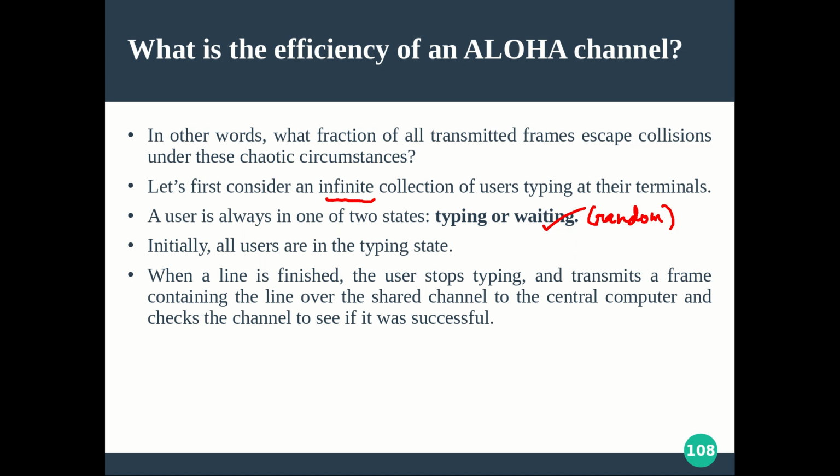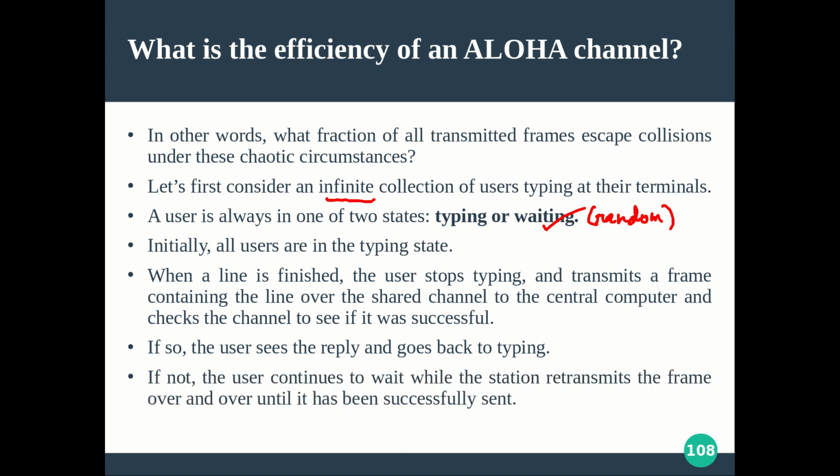How can it check? Whenever the central server gets the data, it will broadcast it. Once the broadcast message comes back, the user can check whether it is their data or not. In that way, it can determine whether the communication is successful or not. If it is successful, the user sees the reply and goes back to the typing stage, because it can now generate the remaining information. But if it is not successful, the user continues to wait.